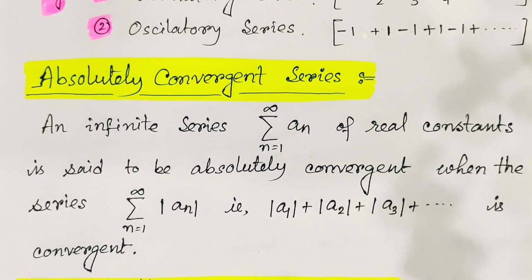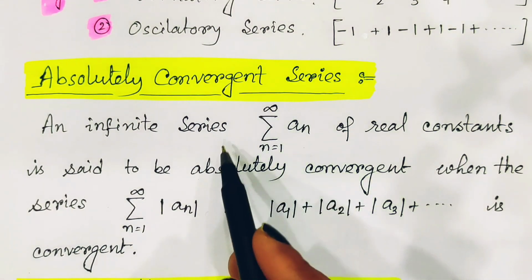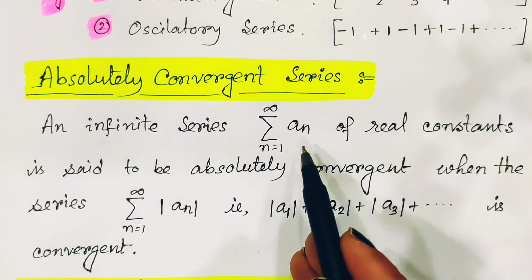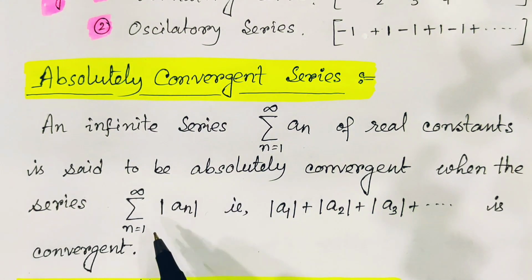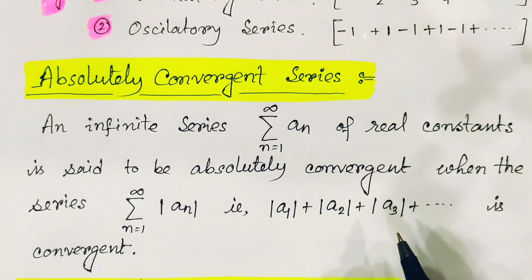Then the series is called an absolutely convergent series. Whatever series is given, it is a mixed series, with a few terms negative and a few positive. When we take the mod of each and every term, all the terms become positive, so we can also say it is a positive term series.